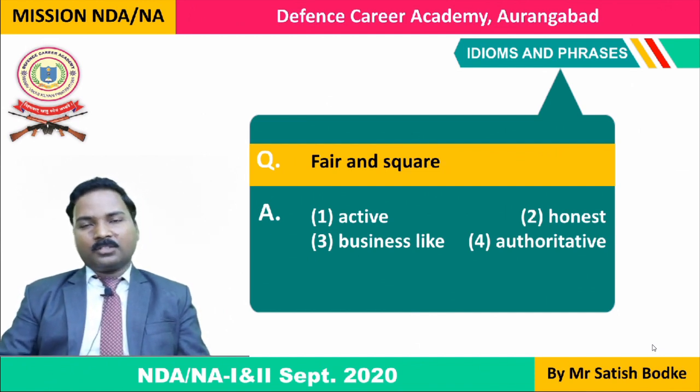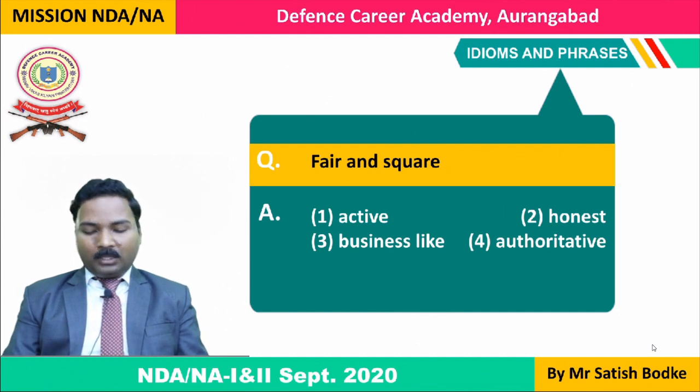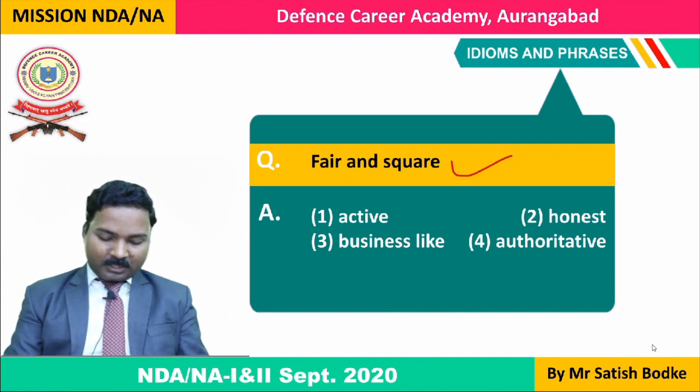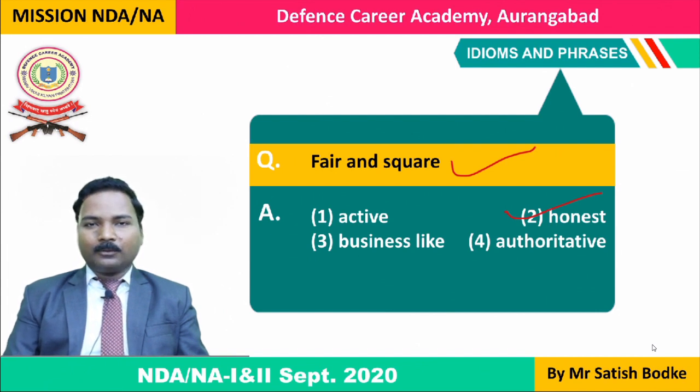This is also the same kind. You will have to learn them. Fair and square means honest. If someone is fair and square, it means he is honest in his work, he is honest in his duties, he does not bear any kind of corruption. He does not tolerate corruption, neither does he do it himself nor does he let anyone else do it. So he is fair and square in his duties. This is the meaning.